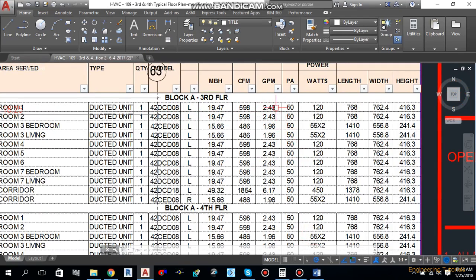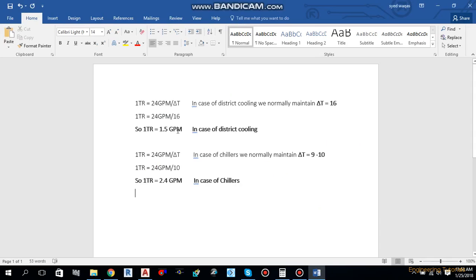Before showing that, I want to tell you something over here. In the case of district cooling, we are normally maintaining a delta T of 16 degrees, and by using this formula, 1 TR is equal to 24 GPM divided by delta T, we got 1 TR is equal to 1.5 GPM in the case of district cooling.